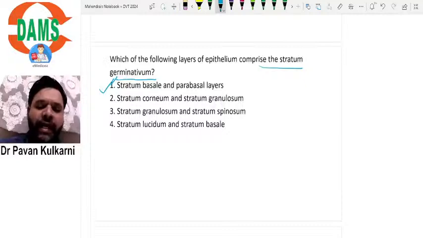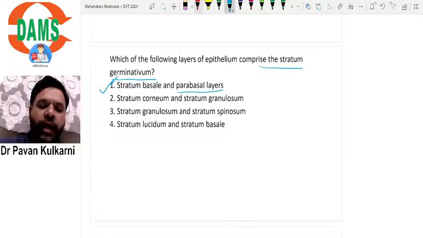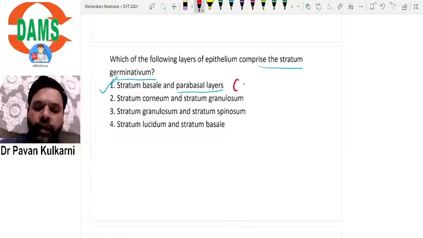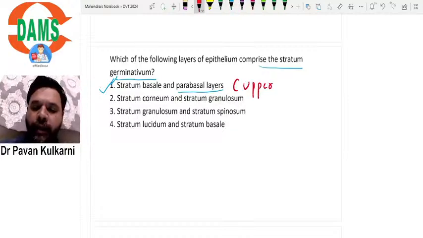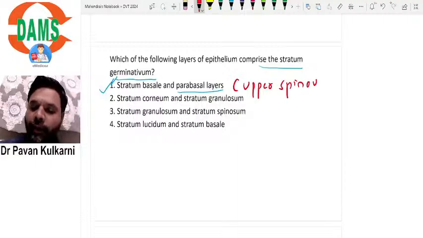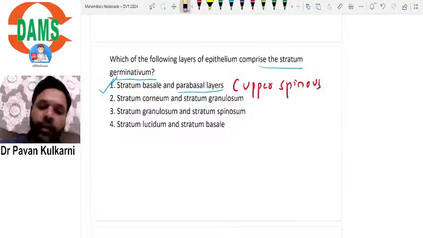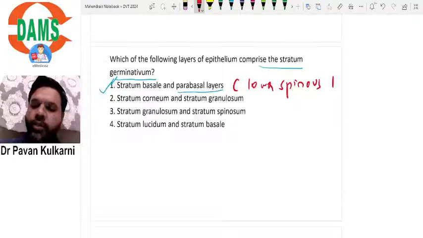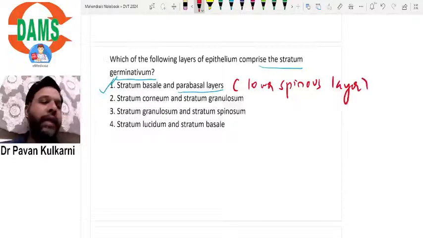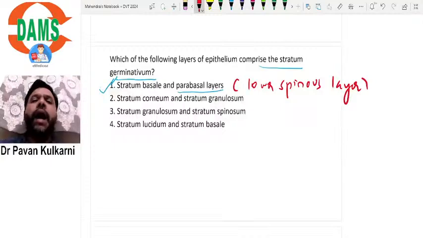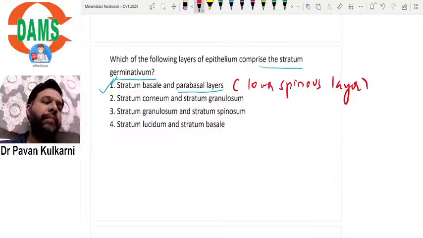We know that in the parabasal layer, specifically they want to mention the upper spinous layer. I'm sorry, not upper, specifically you can say the lower spinous layer. The lower spinous layer of the epithelium and stratum basale together are involved in mitotic activity, hence they are called stratum germinativum.